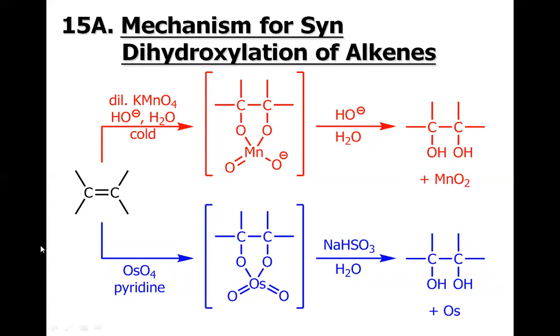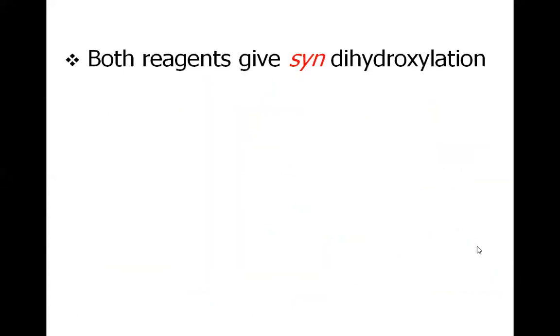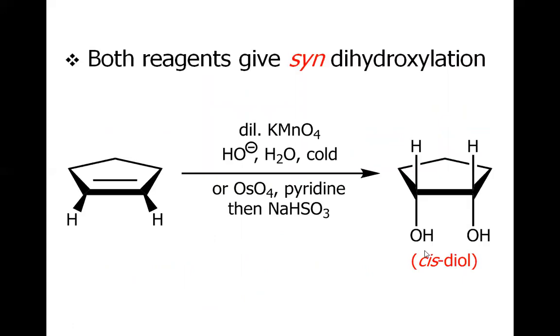We may also perform the same dihydroxylation of alkene using other reagents such as osmium tetroxide and pyridine. Again, the first step will be the 5-membered intermediate formation, which is called osmate ester in this particular case. And this osmate ester will be hydrolyzed with sodium bisulfite to afford the 1,2-diol in a syn fashion. So both reagents give the syn dihydroxylation as discussed, the delivery of the hydroxide from the same side.